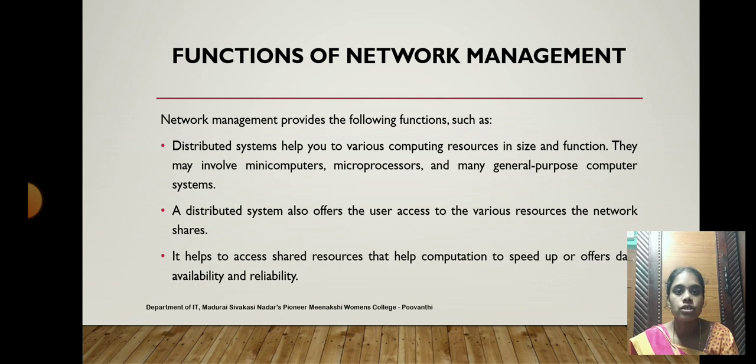The next one is functions of network management. Network management provides the following functions, such as distributed systems. Here the resources which are shared can be easily accessed. A distributed system also offers users access to the various resources the network shares. We can share devices or resources in the network and easily access them. It helps computations to speed up and offers data availability and reliability.